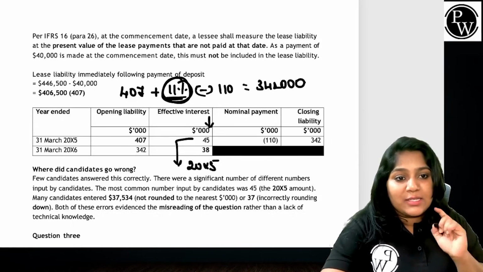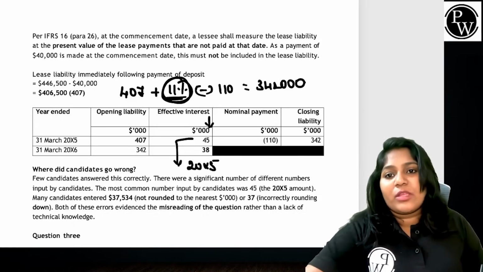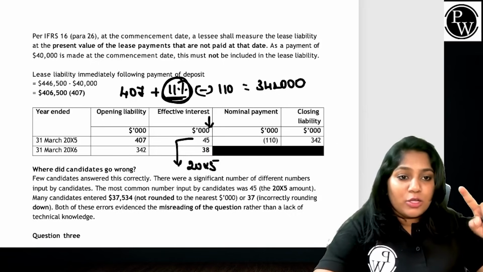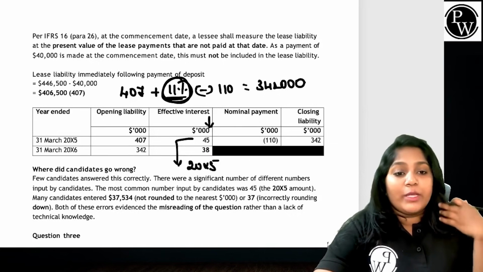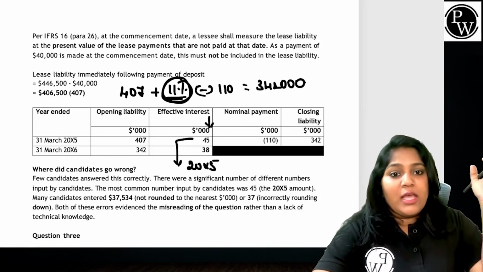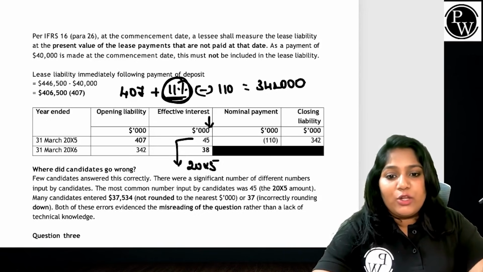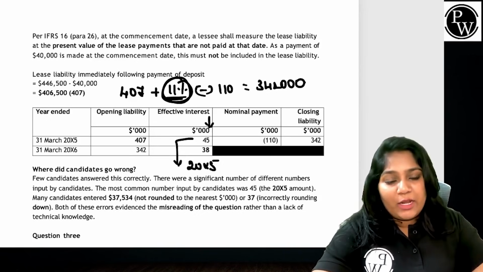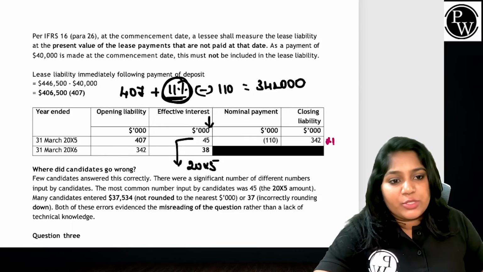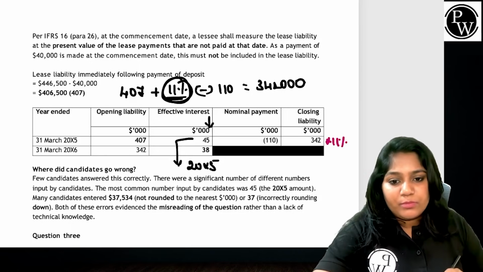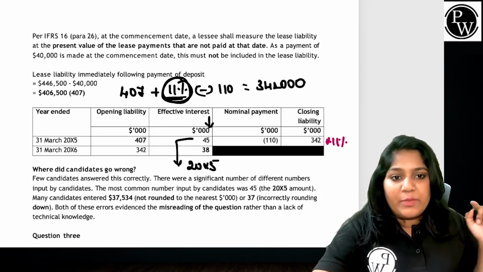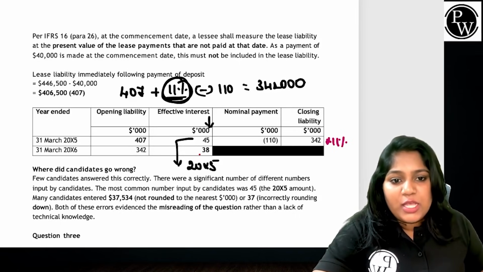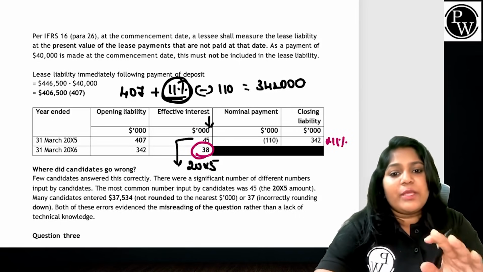This interest, whichever you calculate, this 45 goes for the year ending X5, but I need to find out the year ending X6. So I will consider the closing balance of the first year as the opening balance of the second year. I'll take $342,000 multiplied by 11%. When I take 11% of $342,000, you shall get 38. That should be the typical answer.